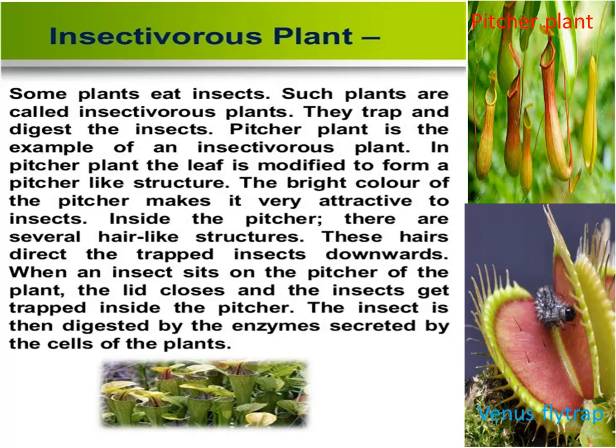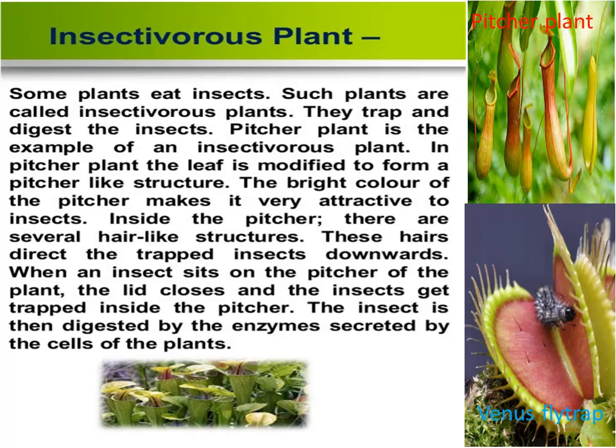It has hinged leaves. When an insect lands on the leaf, it snaps shut, trapping the insect. You can see the teeth-like structures. When insects sit inside it, the overlapping of these teeth-like structures on the leaf prevents the insect from escaping.